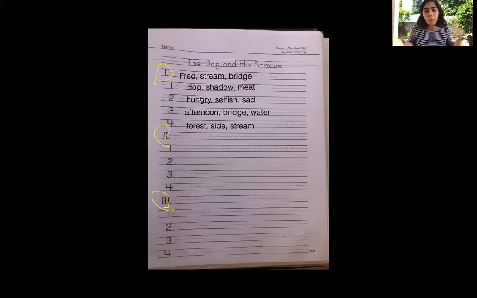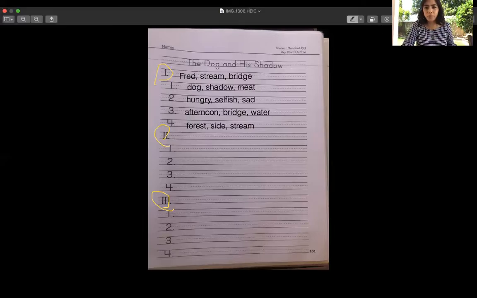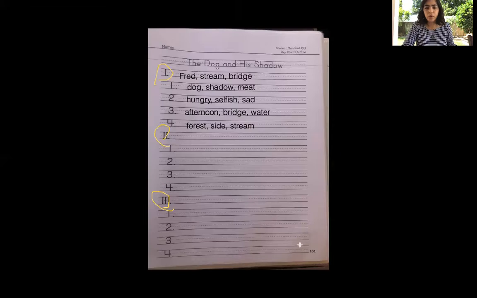And then the problem is, what's the problem in the story? What's happening? What's the issue? Why is the main character upset? What's happening? Okay? So for the second one, we're going to write down what is the problem.